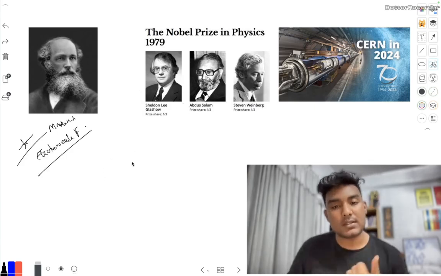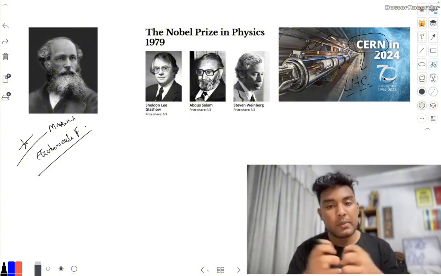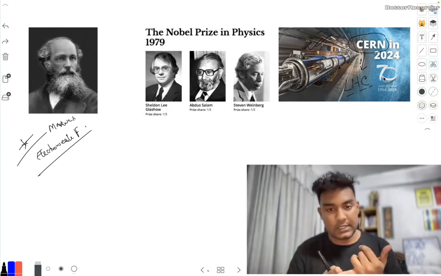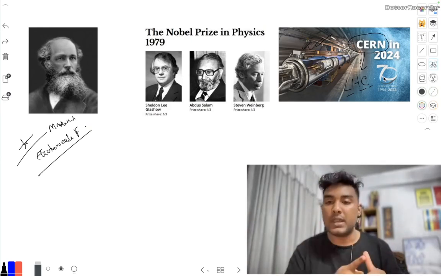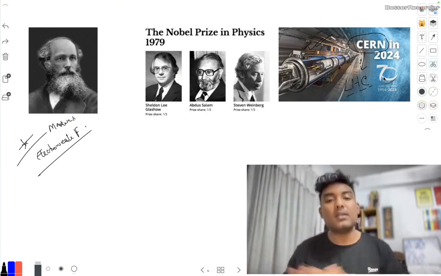Glashow, Salam, and Weinberg discovered three subatomic particles using CERN. CERN is an organization, and this organization has a machine like this. This is called the Large Hadron Collider. What does the Large Hadron Collider do? It just collides two subatomic particles, which produces other subatomic particles. Like, if the Large Hadron Collider collides A with B, it will produce C and D. They all are subatomic particles.